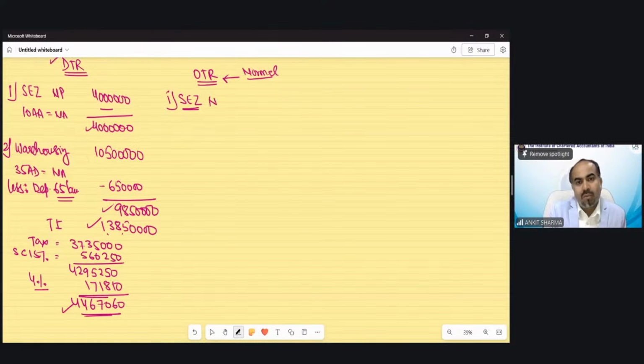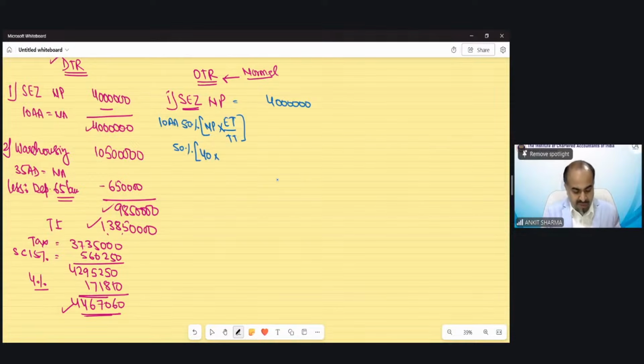So special economic zone net profit, if you'll see, it was 40 lakh. Now we have to give section 10AA deduction, which would be 50% of... The formula is net profit into ET upon TT. Export turnover divided by total turnover. So 50% of the profit has been given 40 lakh.